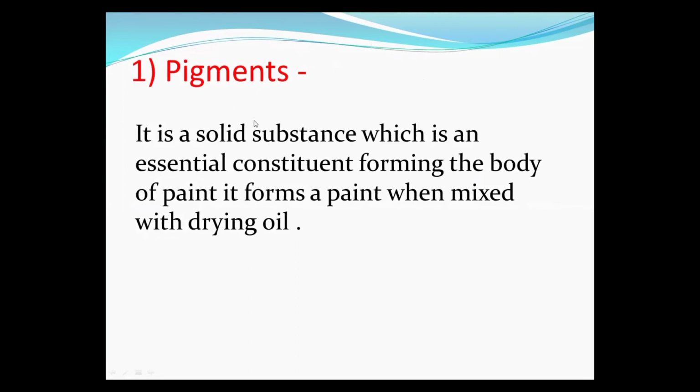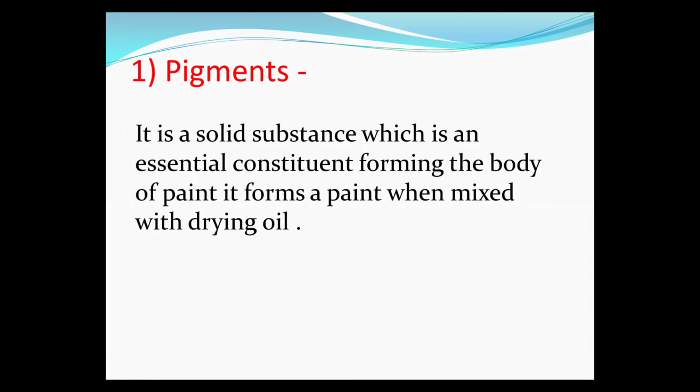Pigment is a solid substance which is an essential constituent forming the body of paint, and it forms a paint when mixed with drying oil. In the definition of pigment, we see it is a solid powder.